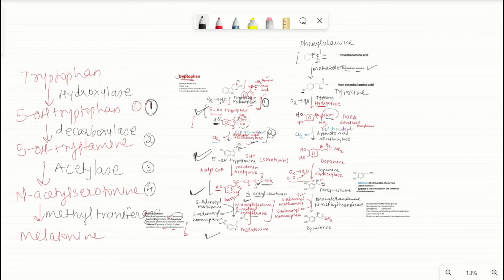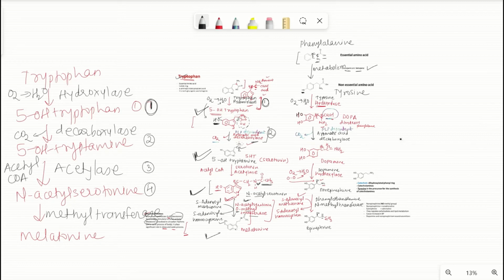Okay, wherever there is hydroxylase, what do we write? O2 getting converted to water. Wherever there is decarboxylase, we have to show release of carbon dioxide. Wherever there is acetylase, we show from where the acetyl group has come.